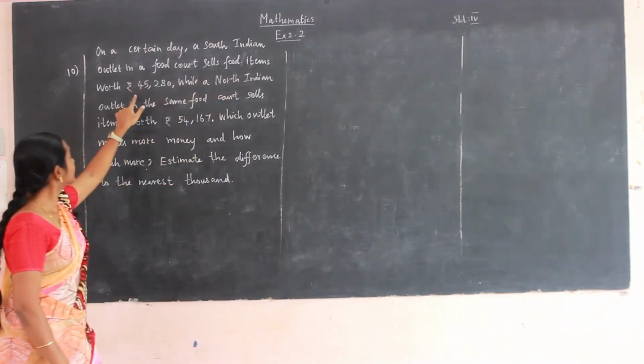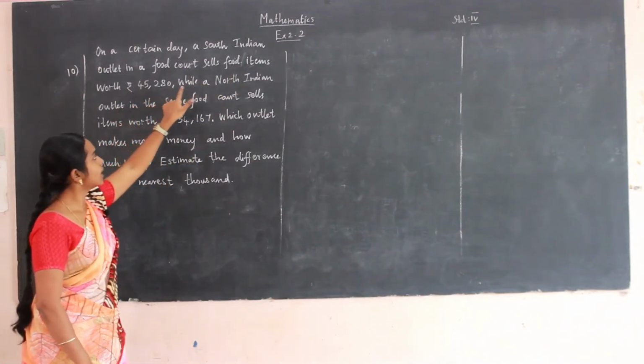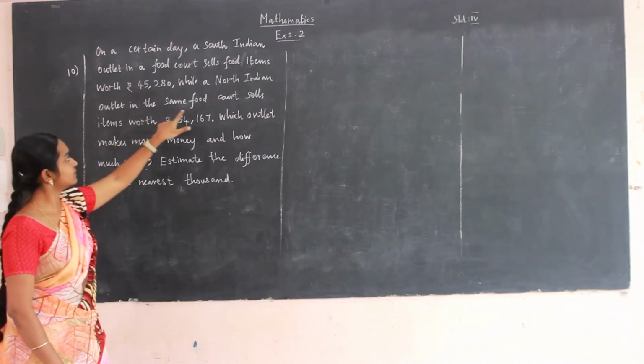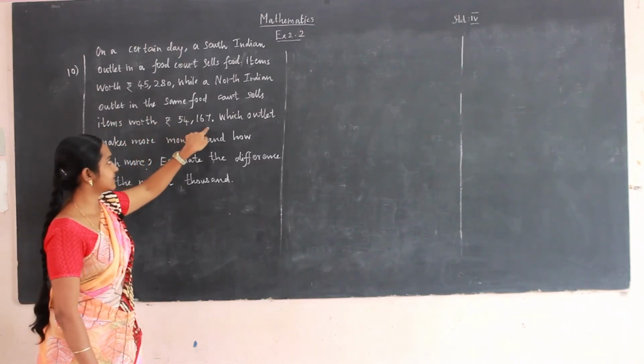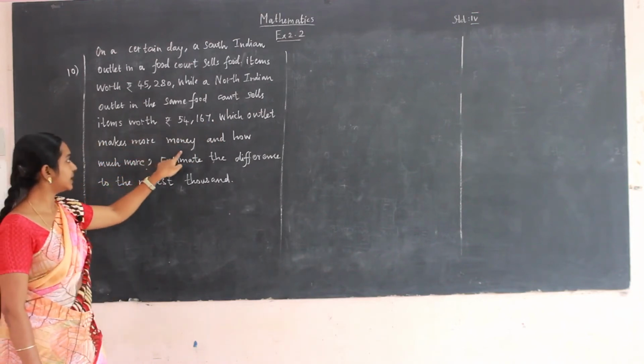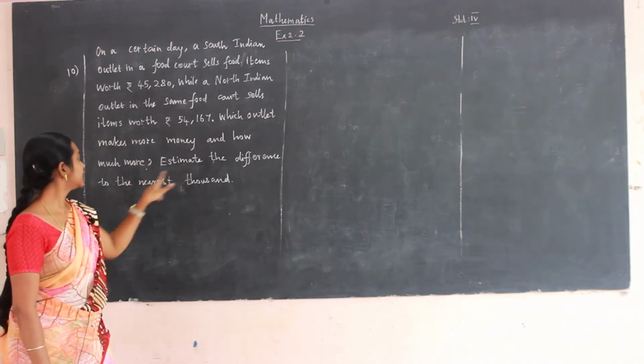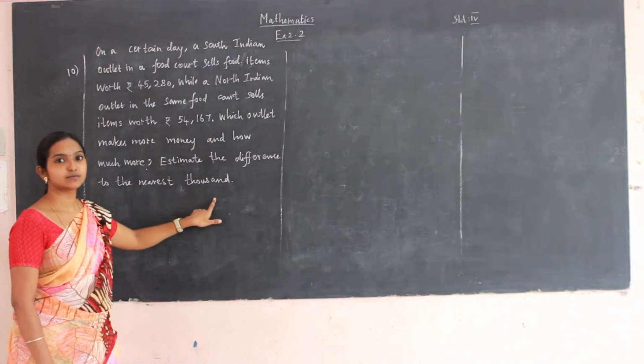The 10th problem is, on a certain day, a South Indian outlet in a food court sells food items worth rupees 45,280, while a North Indian outlet in the same food court sells items worth rupees 54,167. Which outlet makes more money and how much more? Estimate the difference to the nearest thousand.